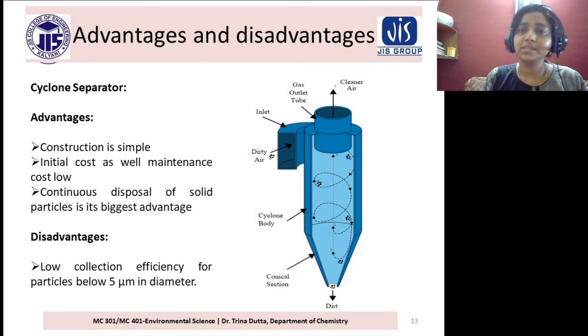Advantages: construction is very simple. Initial cost as well as maintenance cost is low. Continuous disposal of solid particles is its biggest advantage. Disadvantage: low collection efficiency for particles below 5 micrometer in diameter. So it can remove particles above 5 micrometer, but it cannot remove 1 micrometer diameter particles like a baghouse.